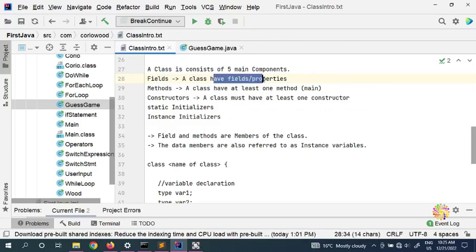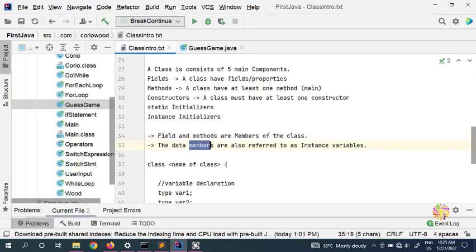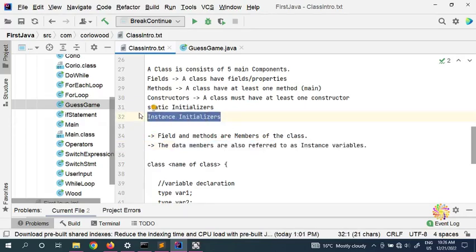Fields or properties, such as age or height for class humans, and if I use that class as objects, then this is an instance. Here fields and methods are members of the class. The data members are also referred to as instance variables, so we can initialize these with instance initializers or static initializers.